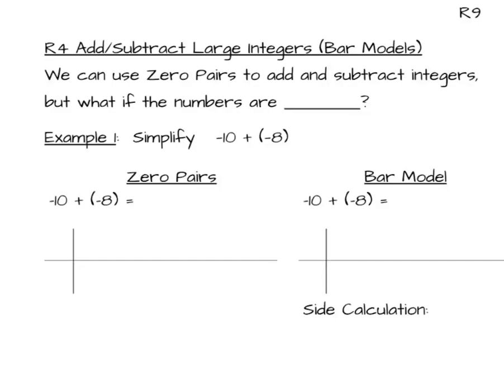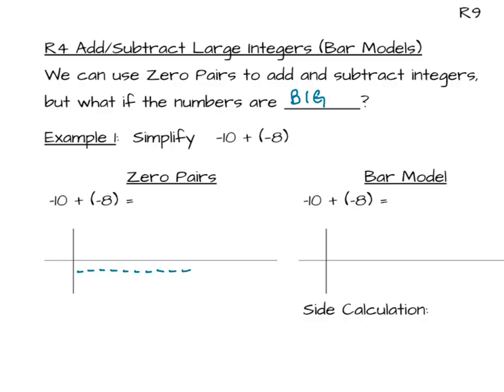Today we're going to learn how to add and subtract large integers using something called bar models. So we know that we can use zero-pair diagrams to add and subtract integers, but what if the numbers are big? We don't want to draw 100 negatives or 20 positives. So let's look at an example.